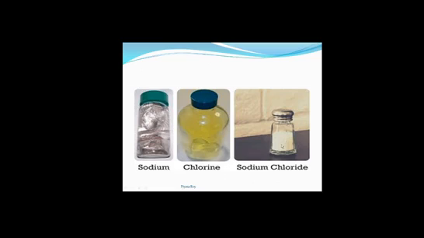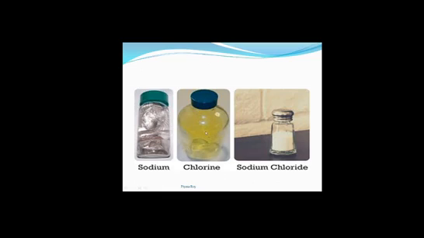This is table salt, a commonly used substance. Every day we use this. See, this sodium is soft, it's a metal and it's very reactive, whereas chlorine is poisonous. It has a suffocating, choking smell. It's poisonous, and it is a greenish yellow gas.